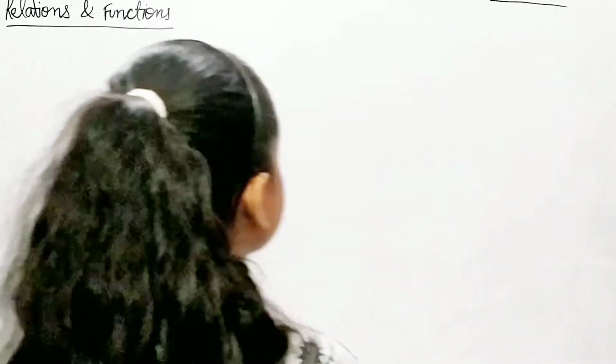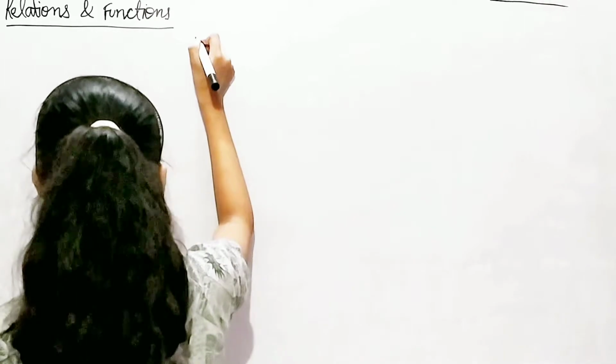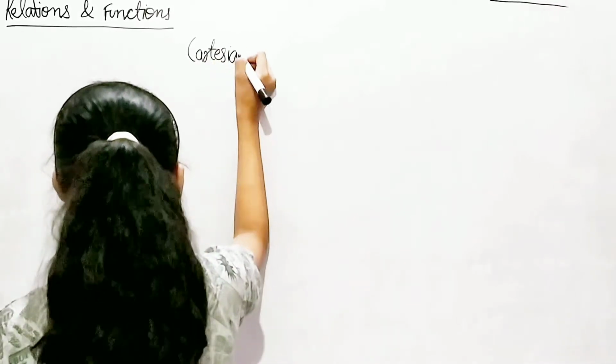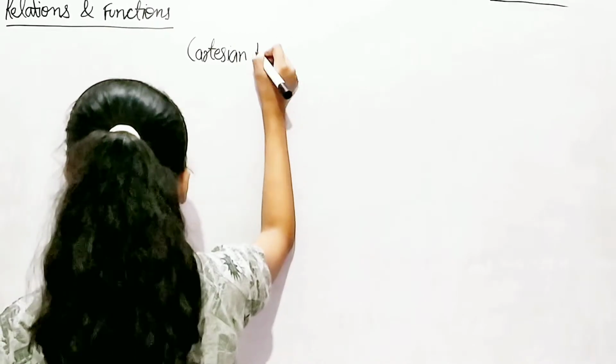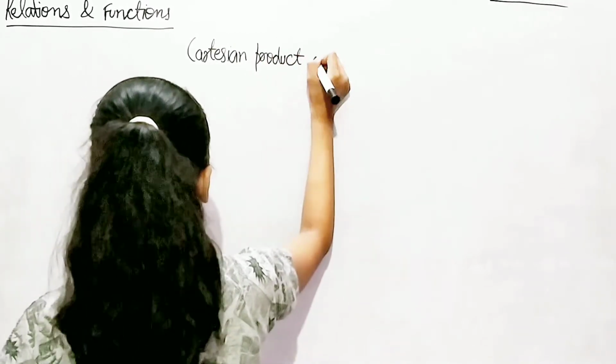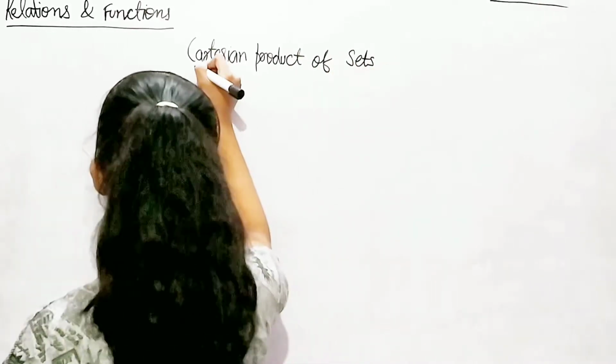So the main heading is the Cartesian product of two sets.